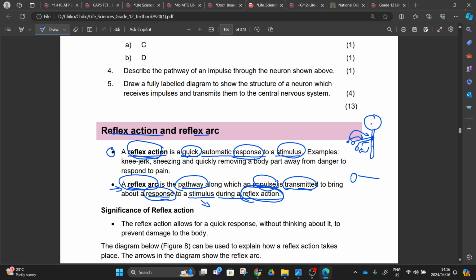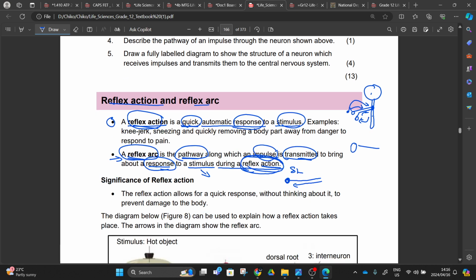Maybe when you are screaming, we can explain during this reflex action, this person is screaming, right? The screaming is a reflex action. It's an action that is brought upon by something happening. It means that we have a stimulus, and a receptor picking up the danger, and then the message is sent to the central nervous system, and then the message is sent to your voice cord for you to scream, right? So let's move on and understand this in a better way.